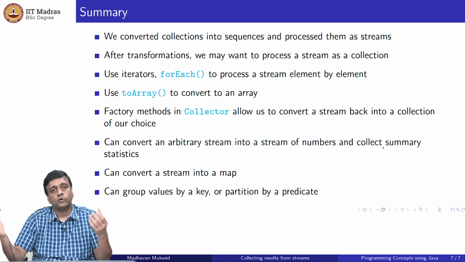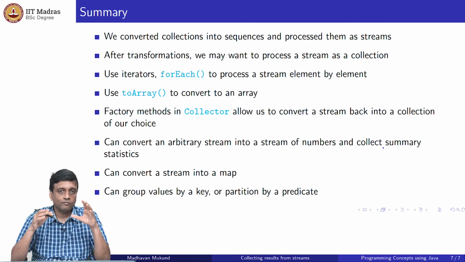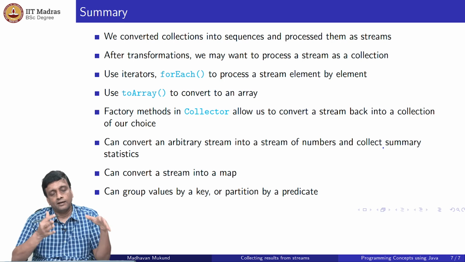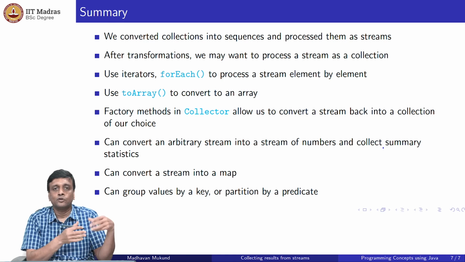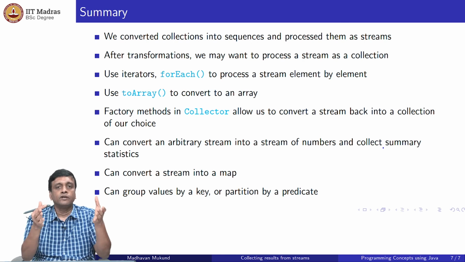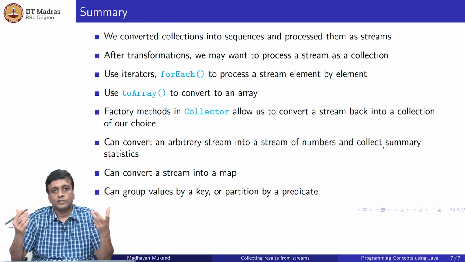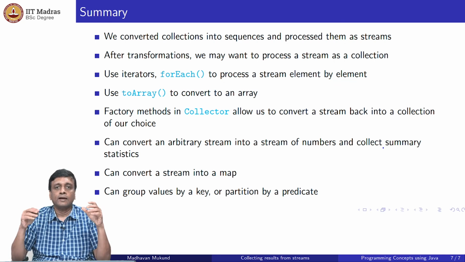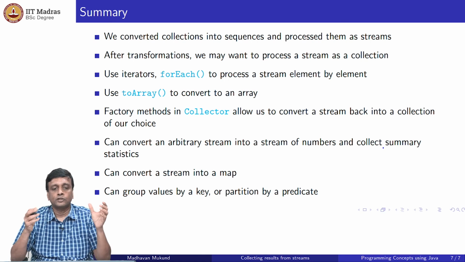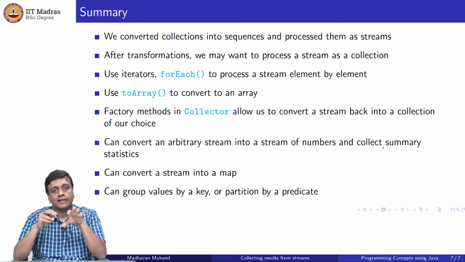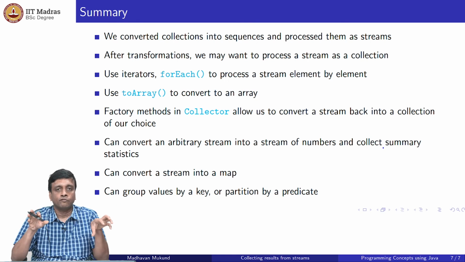And finally we saw how to convert a stream into a map. You can say for every object in the stream, this function gives me the key and this is the value, where either the value is part of the object or the entire object is the value. So convert this into a map, and this map could of course have duplicates. You can either take care of these duplicates by providing a way to merge them, or you can say that you want to aggregate according to duplicates. So I can do this grouping by a key, or I can do this partitioning by a predicate, which implicitly creates two keys, true and false, those that match the predicate and those that do not.